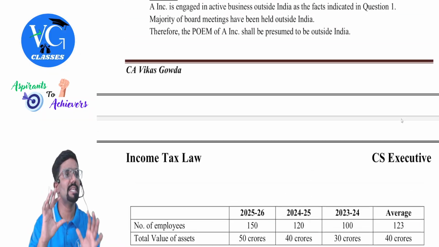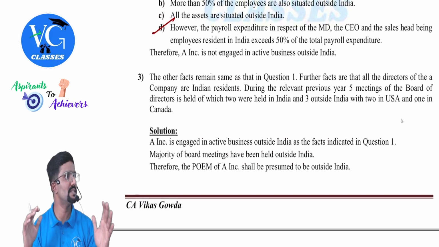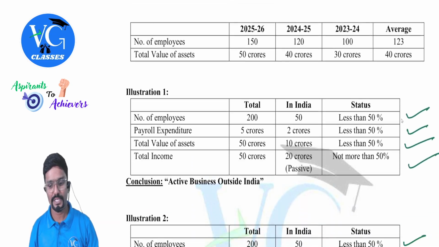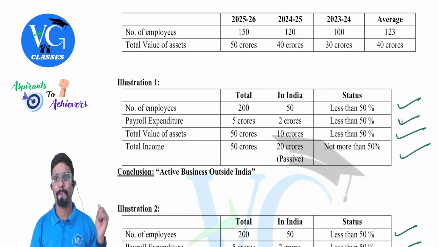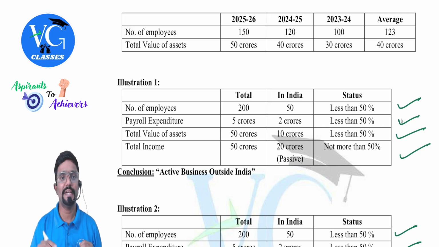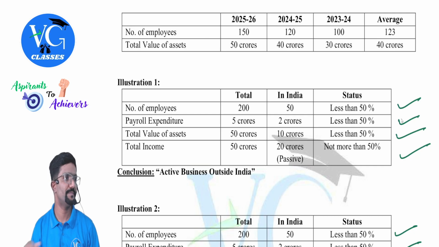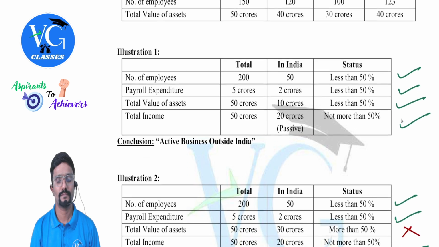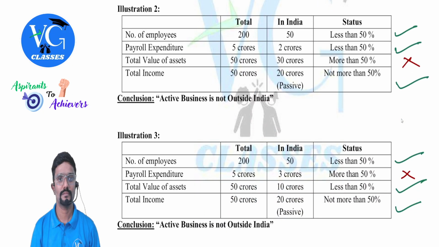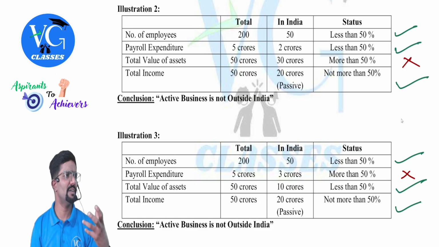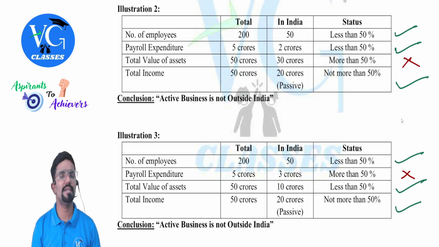Yes. So this is what extra thing is covered for you with respect to residential status tax. Yes, you can just make a note of it. Yeah, make a note of it in your notebook. First, you can take down these illustrations, then I will show the solutions. You can also give a small heading like additional topic or residential status of company or POEM, something, just give a heading and take down.